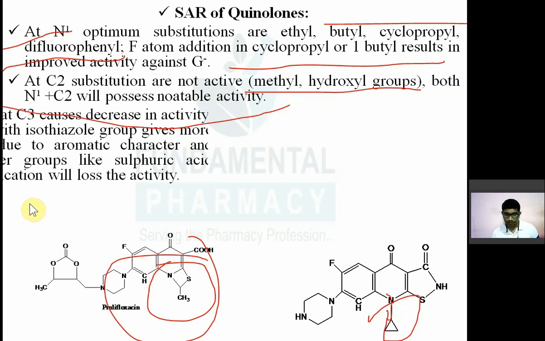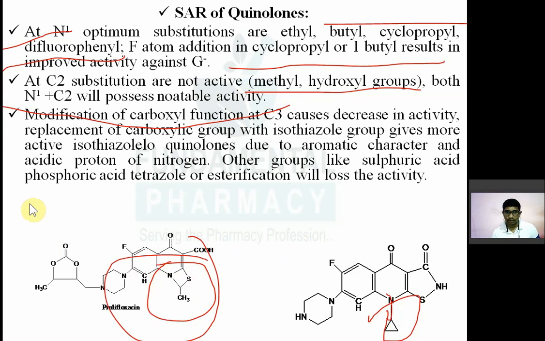Modification of carboxyl function at C3 can cause decrease in the activity. Replacement of carboxylic group with isothiazole group gives more active isothiazoloquinolones. Due to aromatic character and acidic proton of nitrogen, other groups like sulfuric acid, phosphoric acid, tetrazole or esterification will result in the loss of activity. तो यह carboxylic जो function है, C3, so modification of carboxylic function at C3 decreases the activity.